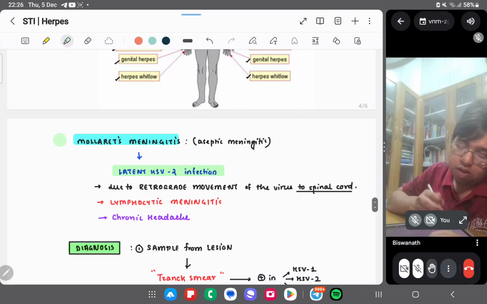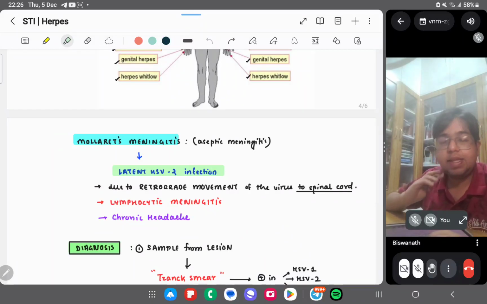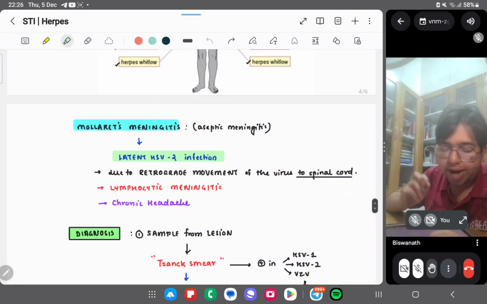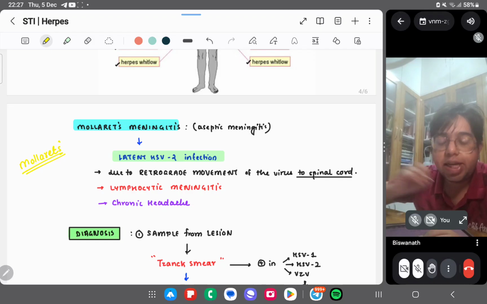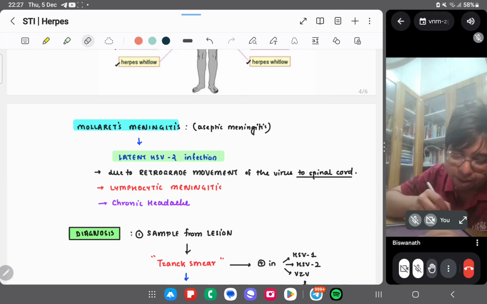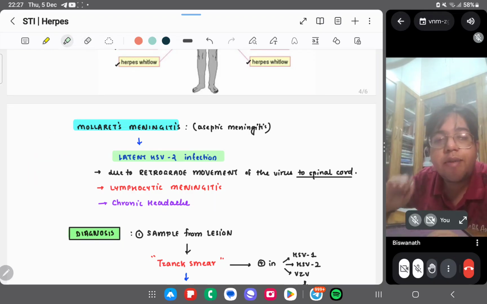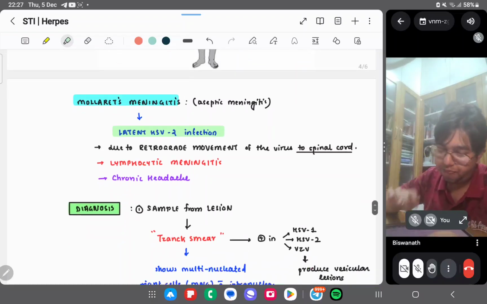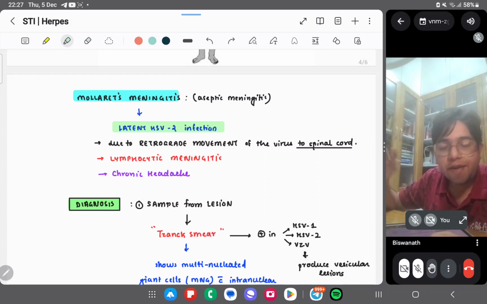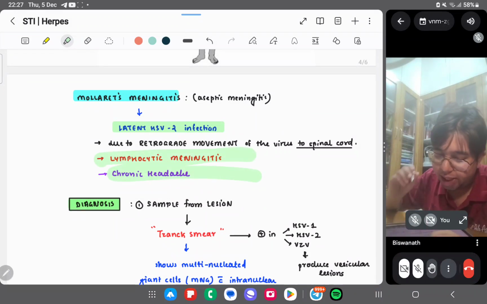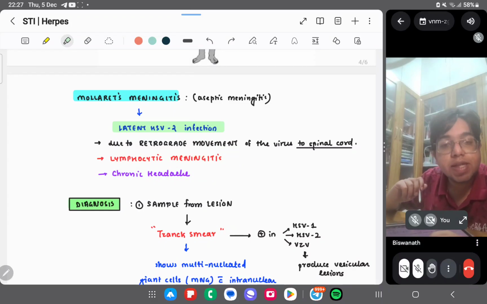Okay, so this is an important one that is called the Mollaret's meningitis. Just remember Mollaret's. What is this? This is a type of aseptic meningitis. I am sure you have read about all the meningitis. Due to retrograde movement of the virus to the spinal cord, you can have this lymphocytic meningitis. The patient will present with chronic headache, right?